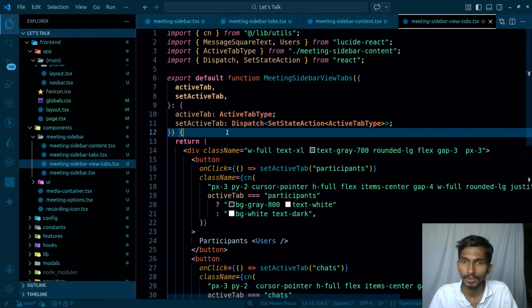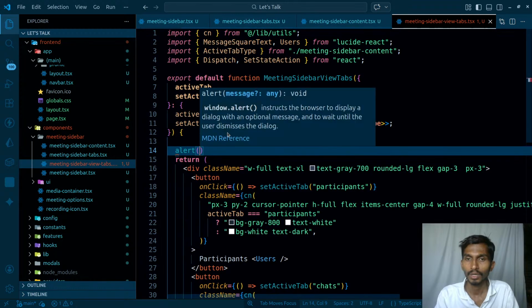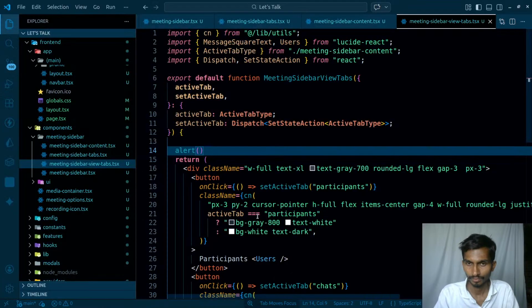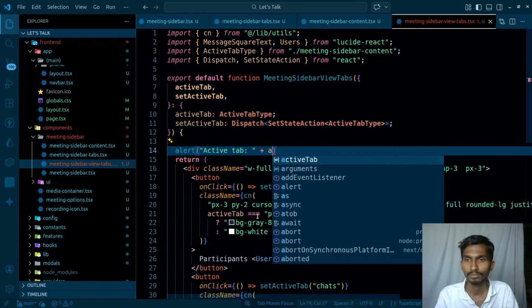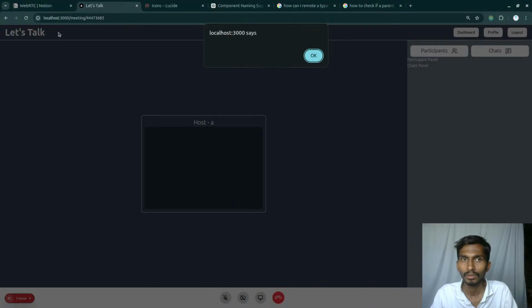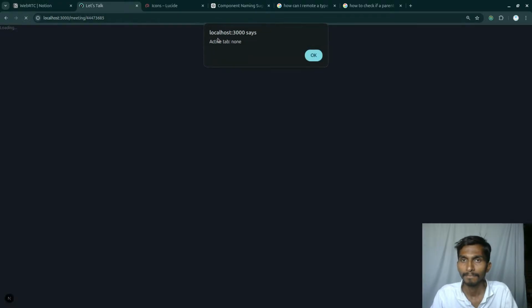So what am I going to be doing? Alert active tab plus active tab. None.